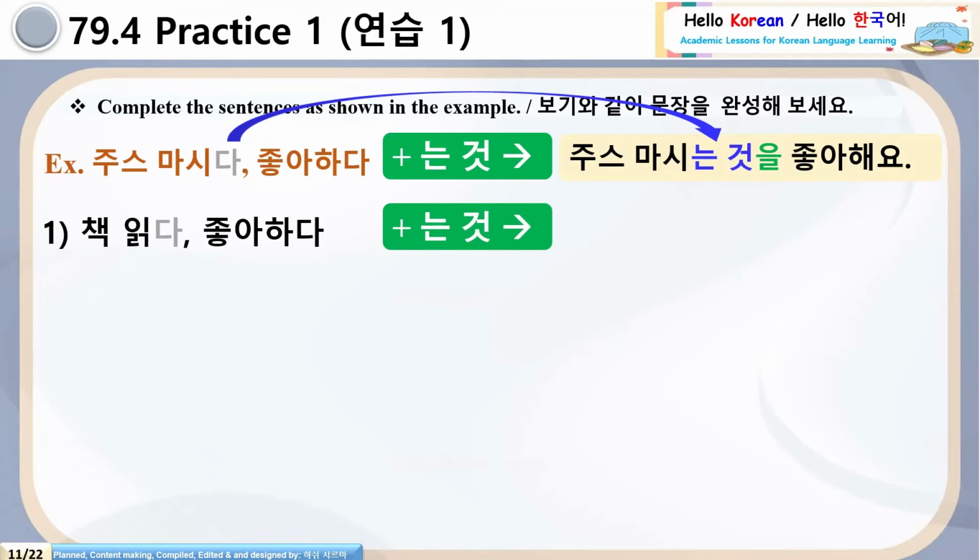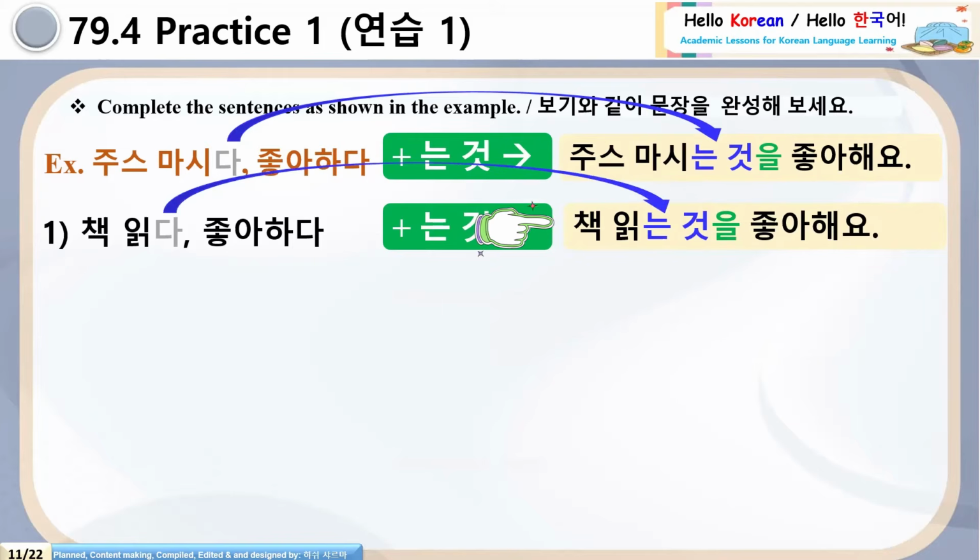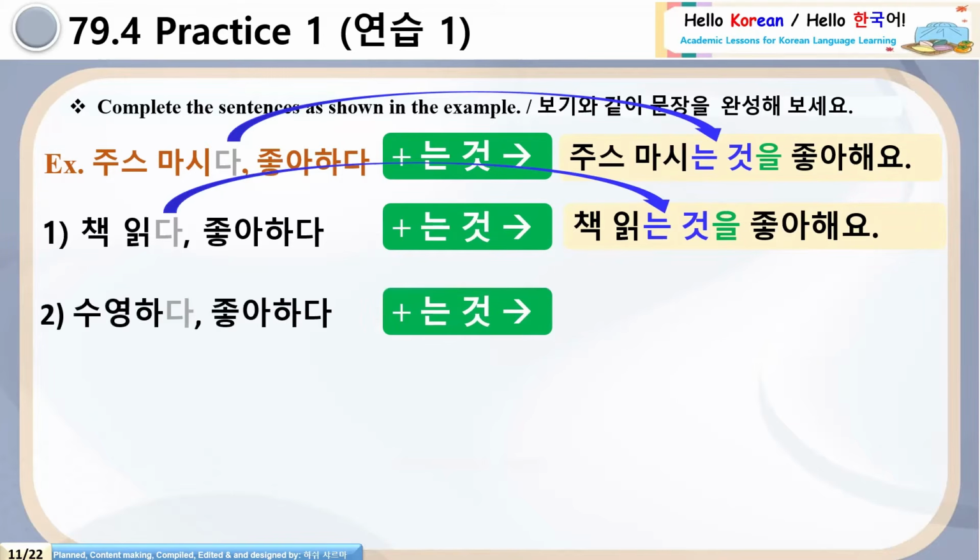Now you can make the sentence by yourself. Please try, everyone. 책 읽는 것을 좋아해요. Like this. Number 2, 수영하다 plus 는 것. 수영하는 것을 좋아해요.